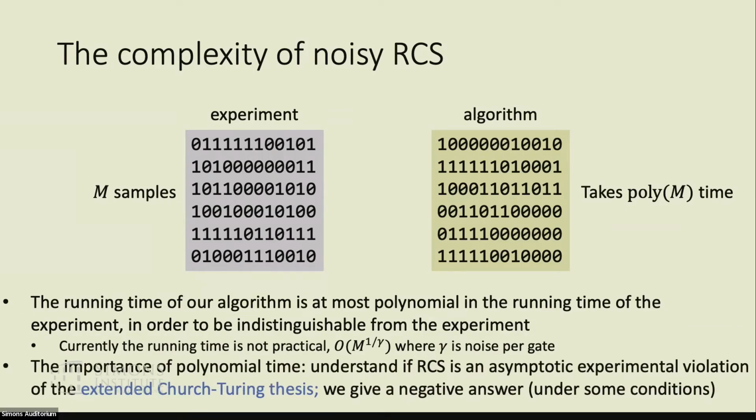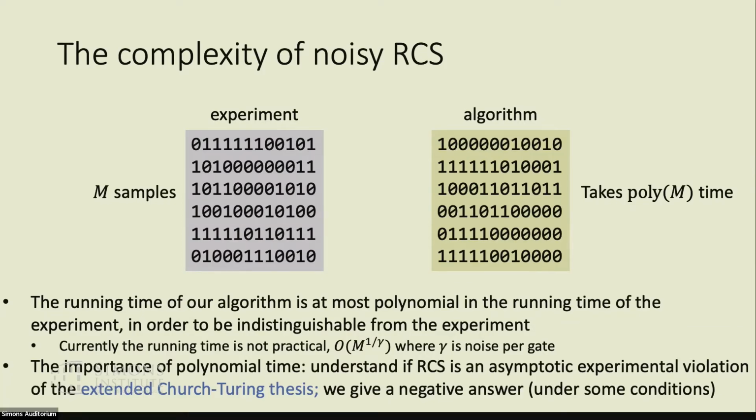The importance of polynomial time comes from the question of understanding if RCS is an asymptotic experimental violation of the extended Church-Turing thesis, which is a very fundamental concept in complexity theory, saying that whether a model of computation can be simulated classically in polynomial time. So the above result gives a negative answer to this question. Of course, the result has some conditions that I'm happy to discuss if it comes up.